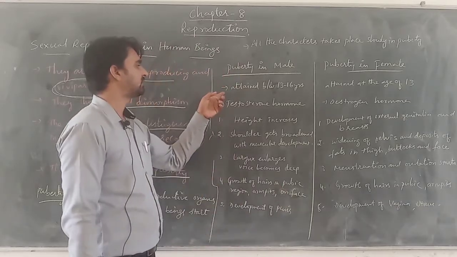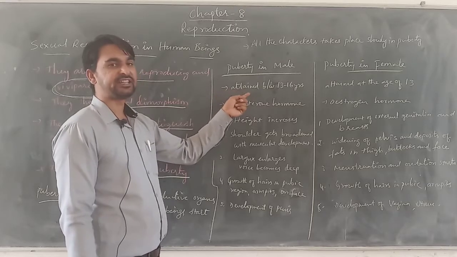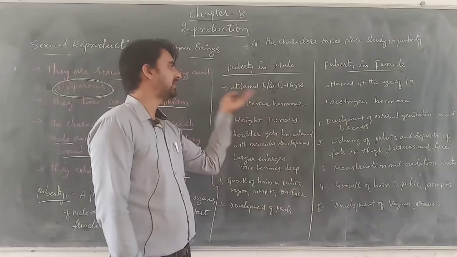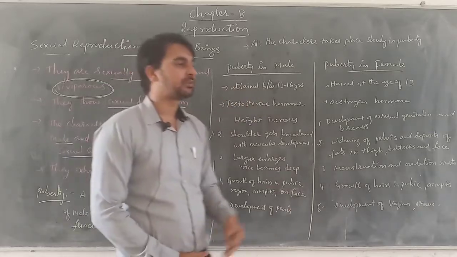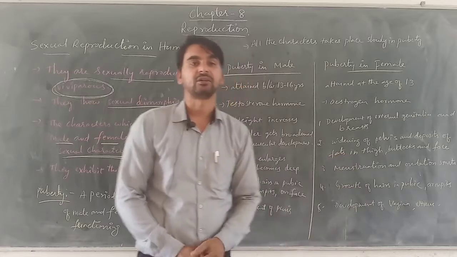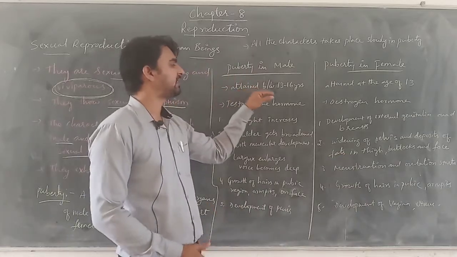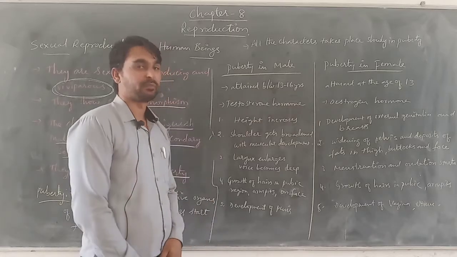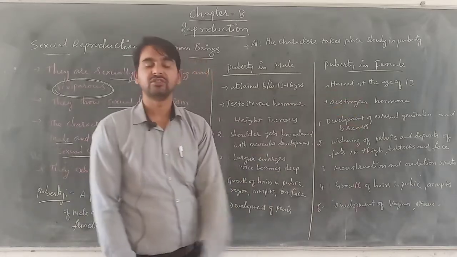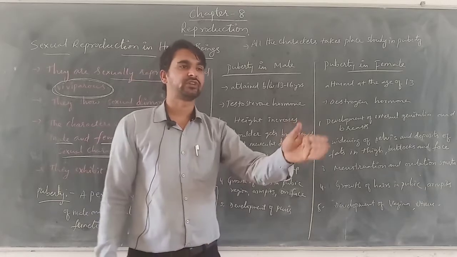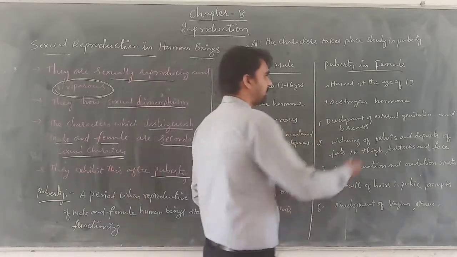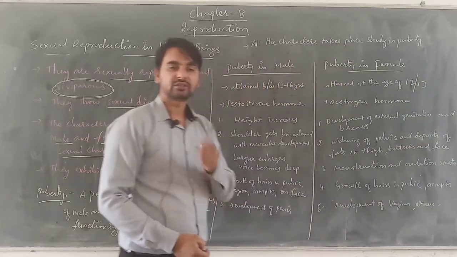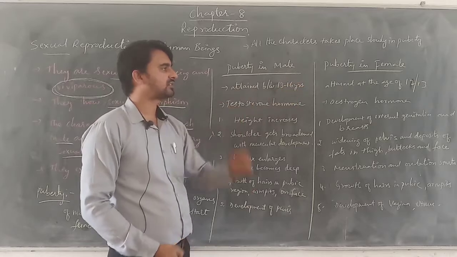When we talk about males, this puberty time period is attained by the age of 13 to 16 years. That means in some males it may start by the age of 13, in some by 14, 15 or 16, but they will reach this puberty age by 13 to 16 years. But when we talk about females, they attain the puberty age by the age of 12 or 13. So here I can mention it can start by the age of 12 or by the age of 13.